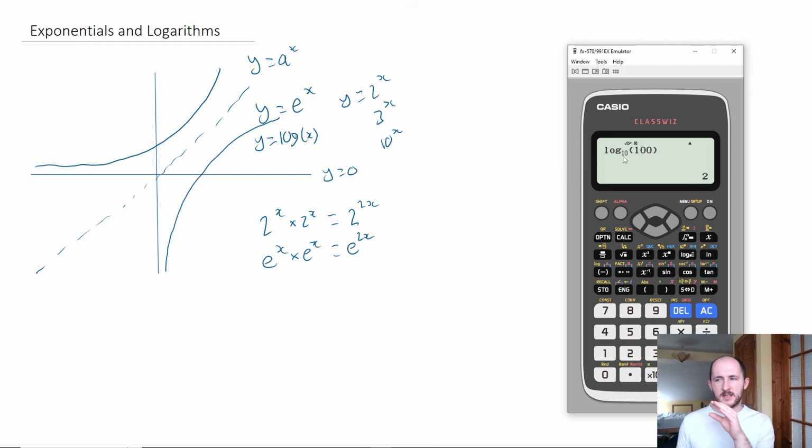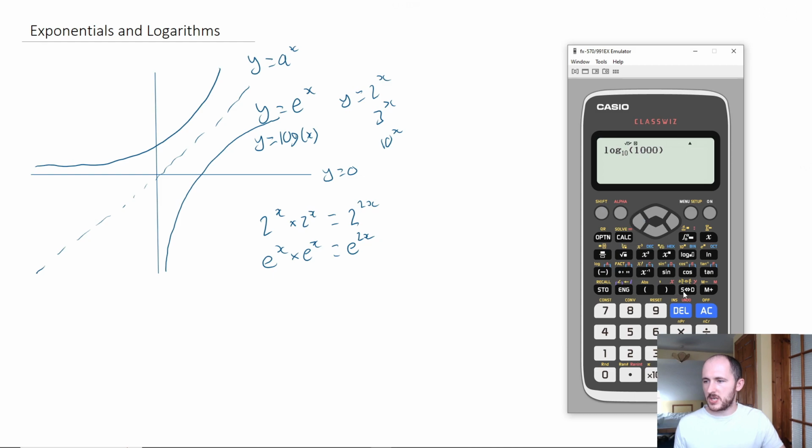Now, you might be spotting roughly what logarithms do. If I told you again that the inverse function of a power is a log, have a look what's happening. What it's basically telling me is this base to the power of something gives me 100, and it gives me what that something is. 10 to the power of 2 gives me 100. So what if I made this 1,000? What do you think it would be? Well, 10 to the power of something gives me 1,000. 3.